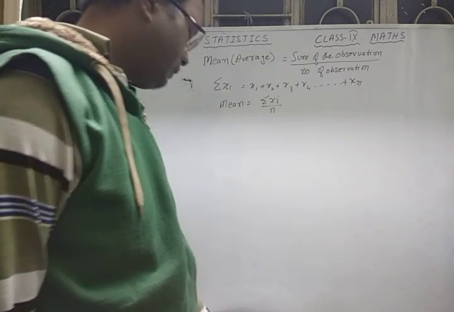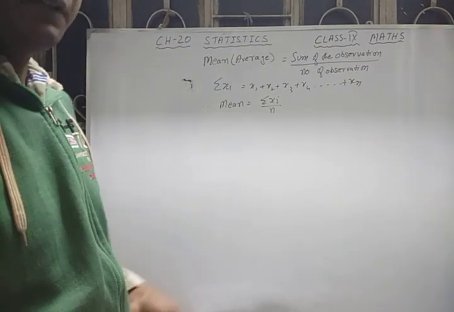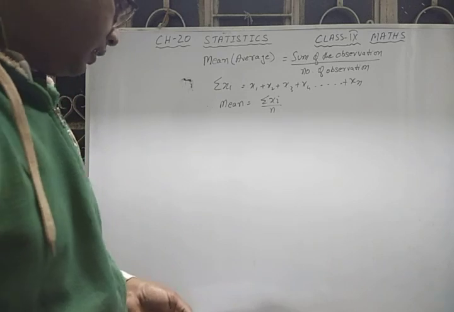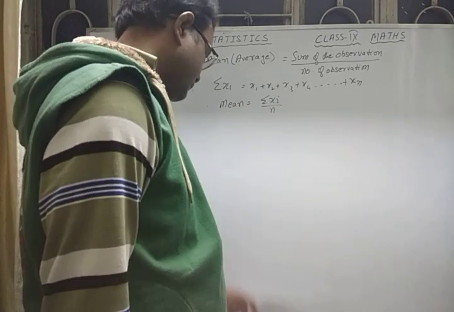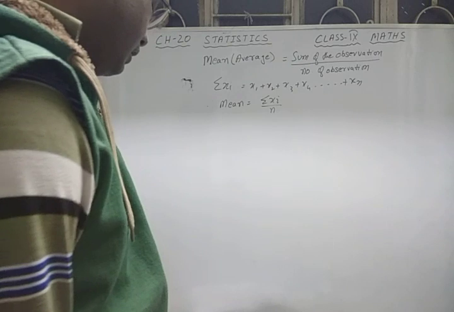Here you also have to do the median, but I will give you the description of the median part in the next video class. Today we will do some questions from exercise 20.1.